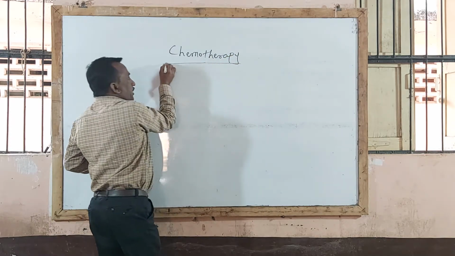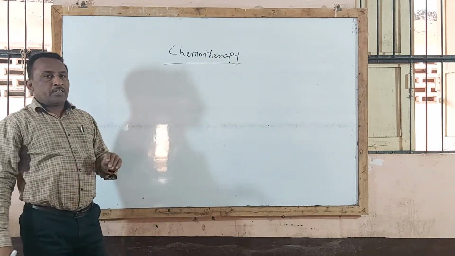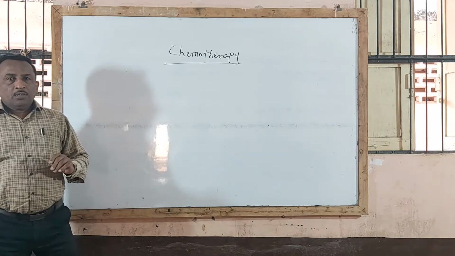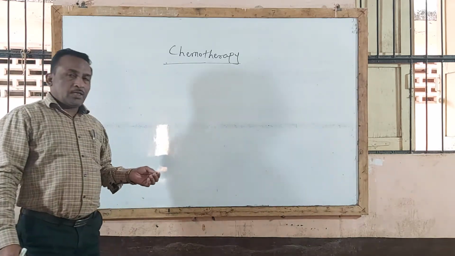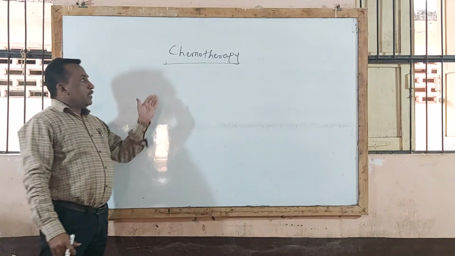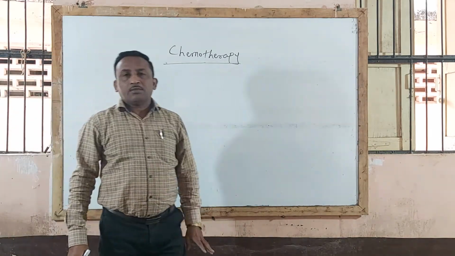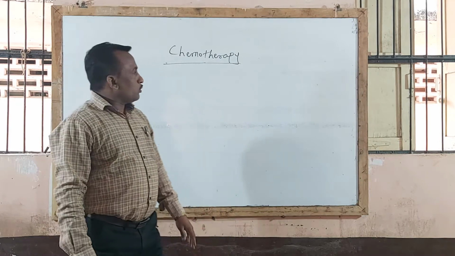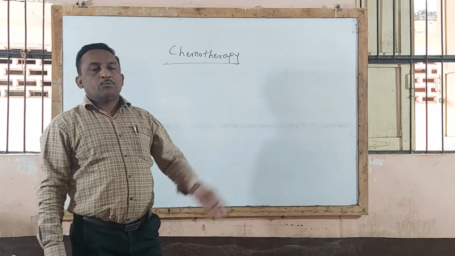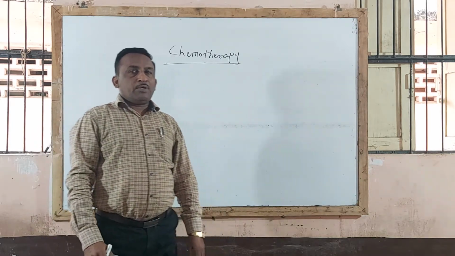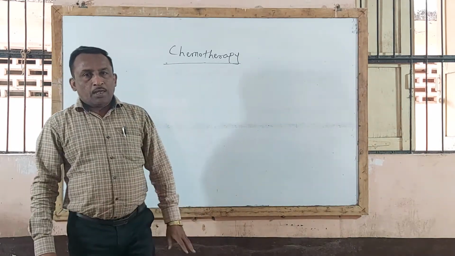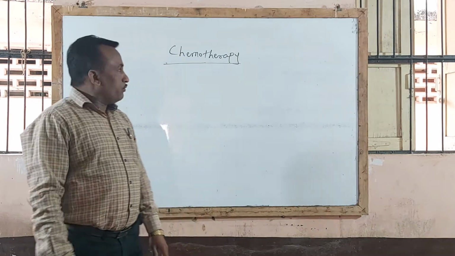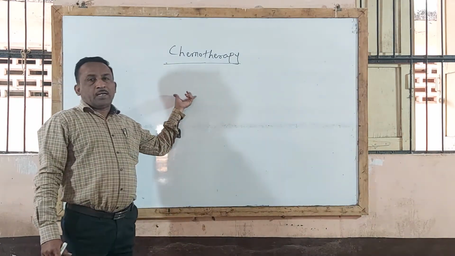Up till now, we completed general pharmacology, then drugs acting on central nervous system, drugs acting on autonomic nervous system, then drugs acting on cardiovascular system, and also we completed diuretics, that is on kidney. Now this is also a very important chapter, that is chemotherapy. Under chemotherapy, near about 10 to 12 chapters are going to be included. Today we start first with the introduction of chemotherapy.